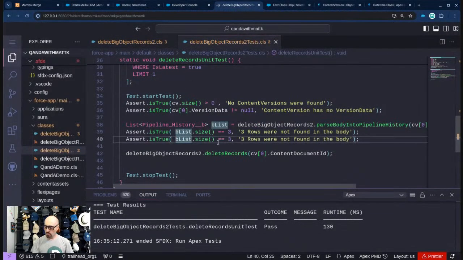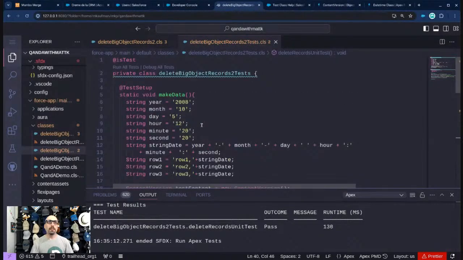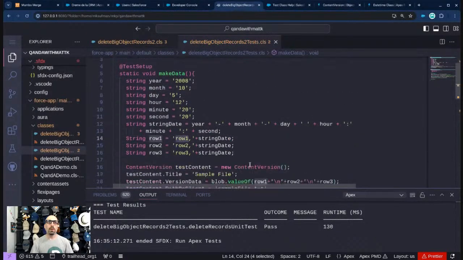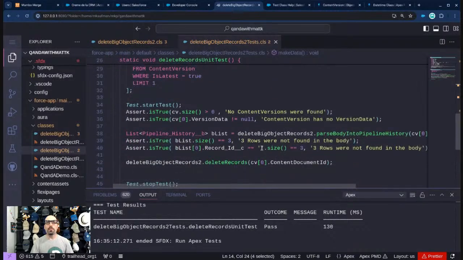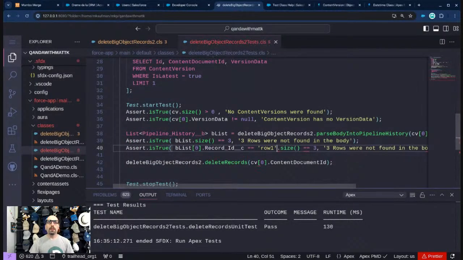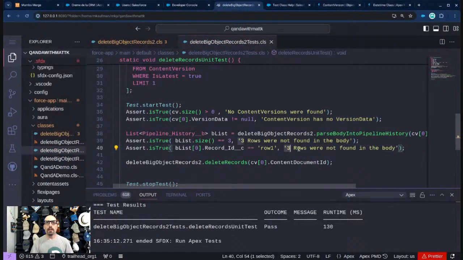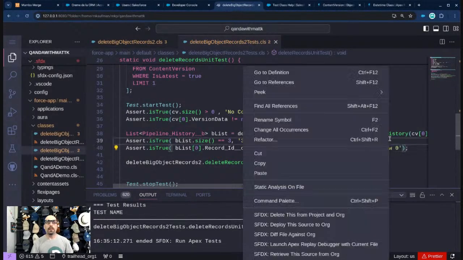I'll do another assertion. We'll assert that the record ID of the first one is equal to this thing up here, right? So it's row 1. And ideally, again, we would do this in bulk. We would do it for all of them, not just for one. But I am doing this for free and doing it very quickly. Normally, we would probably charge, I don't know, possibly 4 hours or more to do this type of work, and we would do it properly and fix everything. But doing this for free here. Record ID was not correct on row 0. All right, let's try that out.